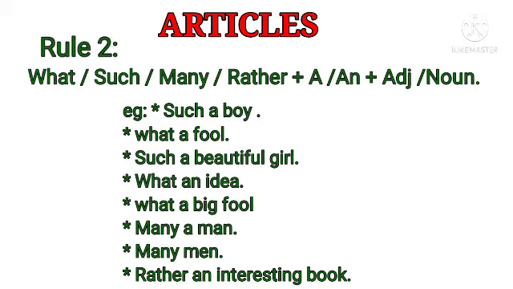Many a man, many men. Here men is a common noun but it is in plural form, so there is no need to write an article. Many a man: man is a singular common noun, so you have to write a. Men is in plural form, so no need to write an article. Then, rather an interesting book. Here rather is a keyword. In interesting there is a vowel sound, so we write an interesting book. Book is a noun.